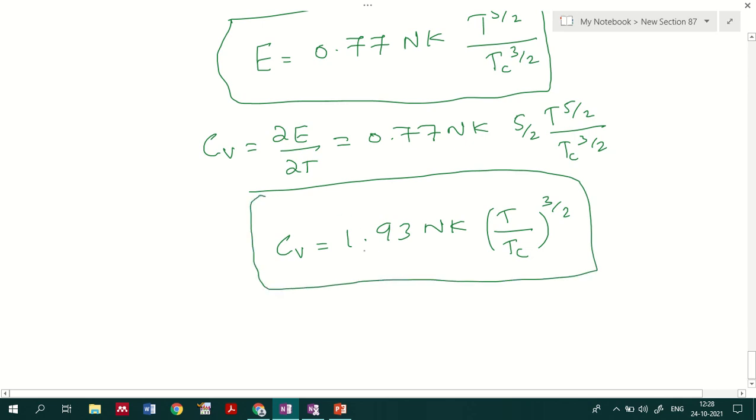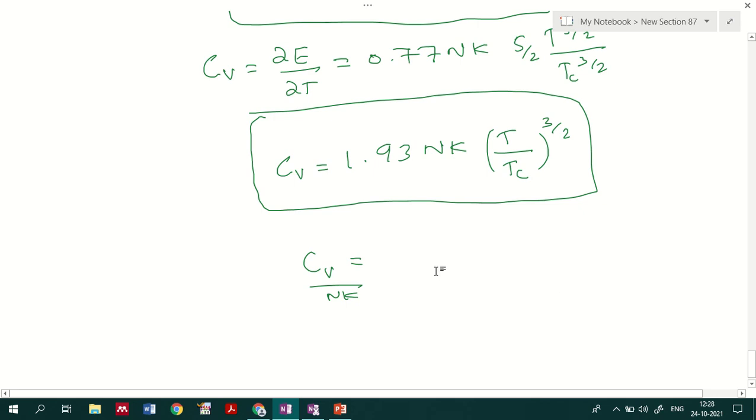So this is the value for the specific heat capacity at the Bose-Einstein condensation state, and here Cv by Nk will be equal to 1.93 into T by Tc raised to 3 by 2.